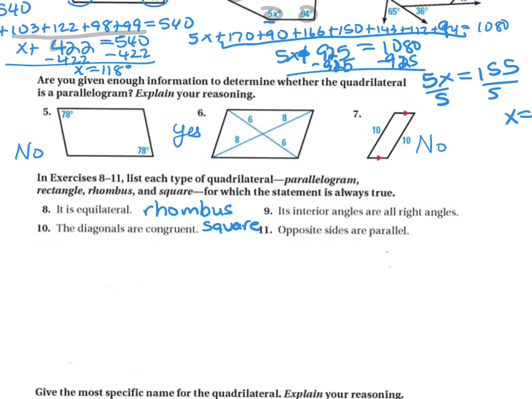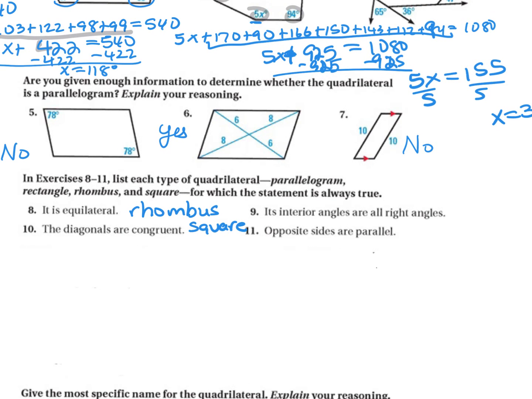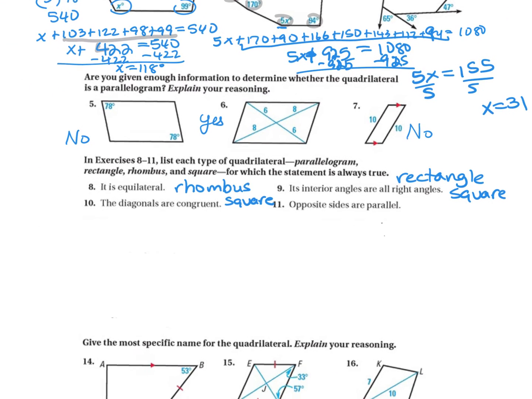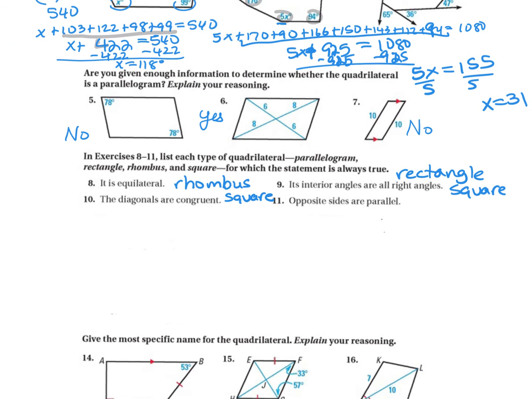Then number 9, its interior angles are all right angles. That would make this a rectangle and a square. And then number 10, diagonals are congruent. That's what we learned about a rectangle. And then we all know that all squares are rectangles, so it would also be a square.